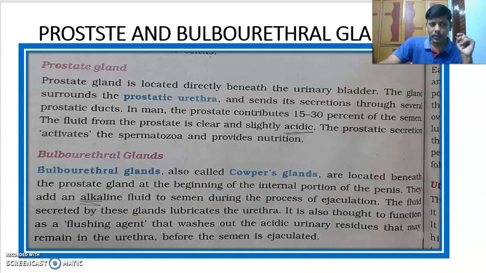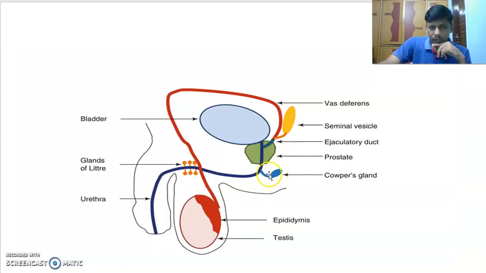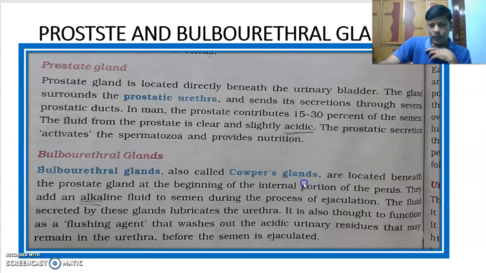Where are they present? They are located beneath the prostate gland. See here, the Cowper gland is present below the prostate gland. First point, also called Cowper's gland, located beneath the prostate gland at the beginning of the internal portion of the penis. They add alkaline fluid to the semen during the process of ejaculation.